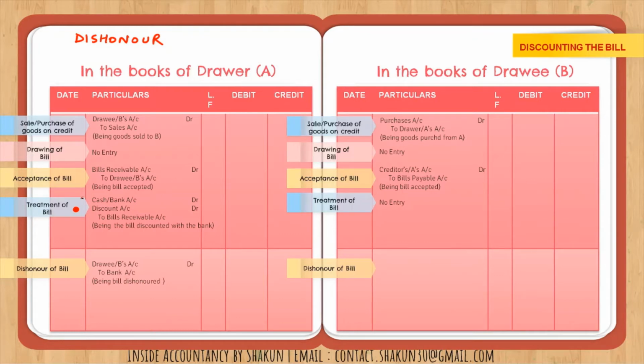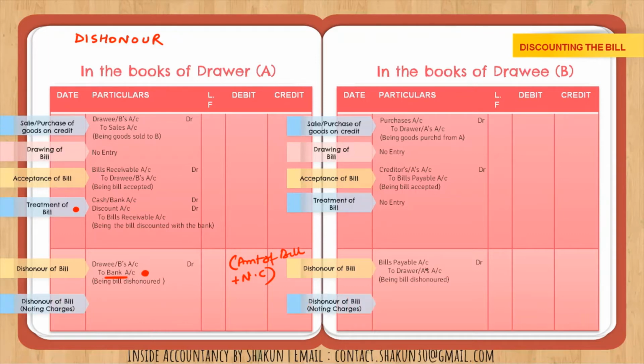In the previous case, in the case of retention, I had written here to bills receivable. Why? Because the bill was retained. Now the bill is discounted with the bank, so therefore I have written to bank here. And whatever the noting charges are, those noting charges will be added here. So the amount of bill and noting charges will be added and shown here. In case of dishonor of the bill, in case of drawee, the entry remains the same, bills payable to drawer.